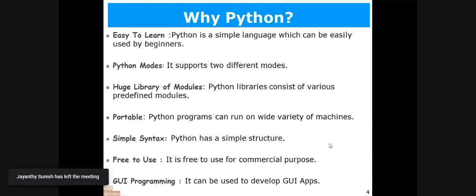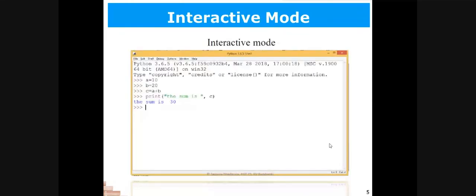Let's start how to use this language. As I have told you, Python works in two different modes. The first one is the interactive mode, and the next one is the script mode. This is the interactive mode of Python. When you open Python, or when you start Python for the first time, this is the first window. This shell window is what you get after starting Python language. You can see that three greater than symbols are there. It is known as the Python prompt.